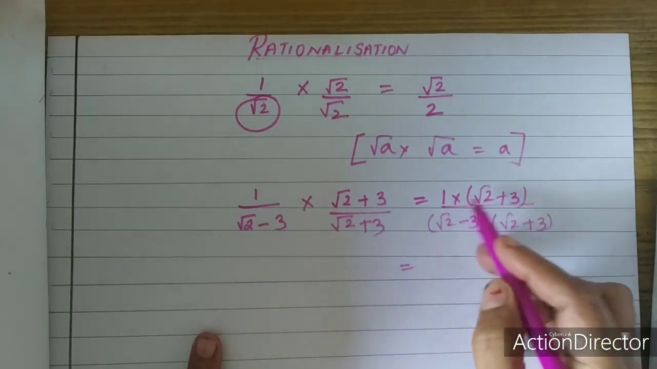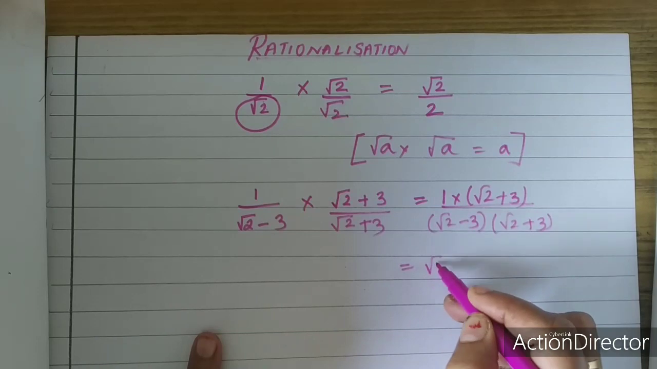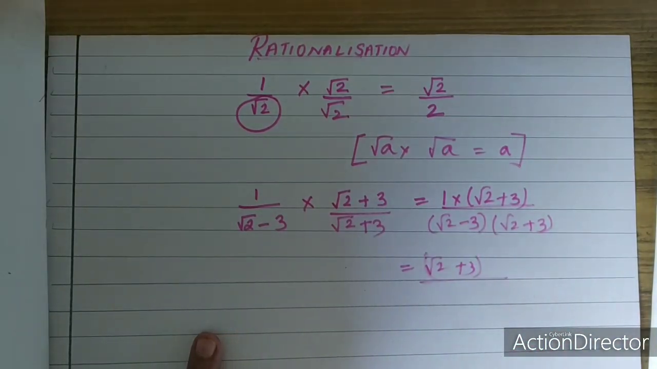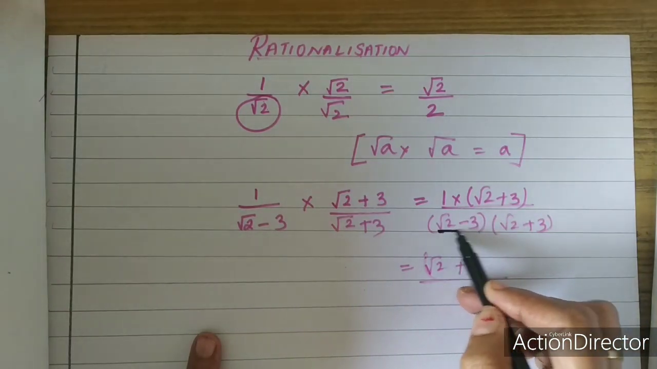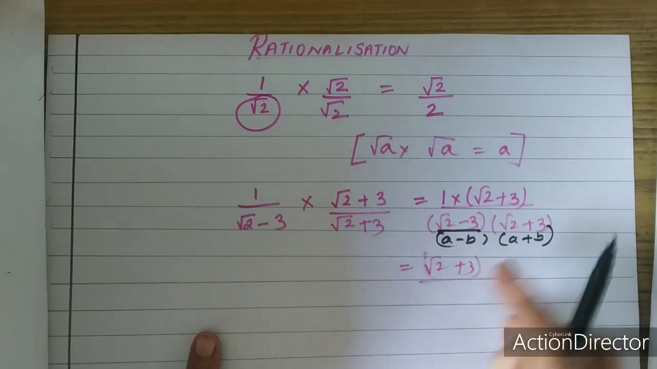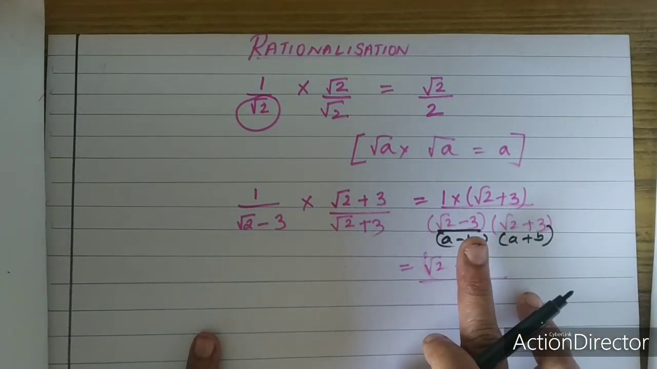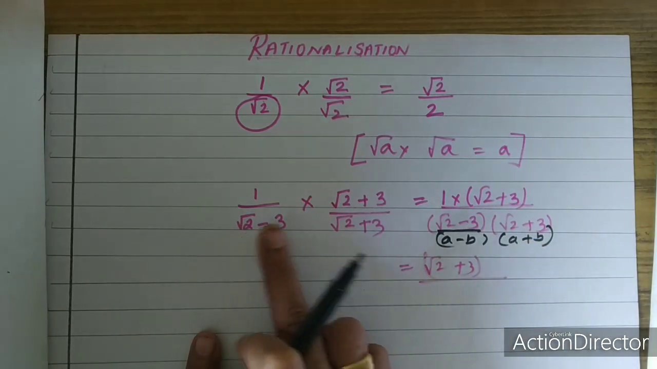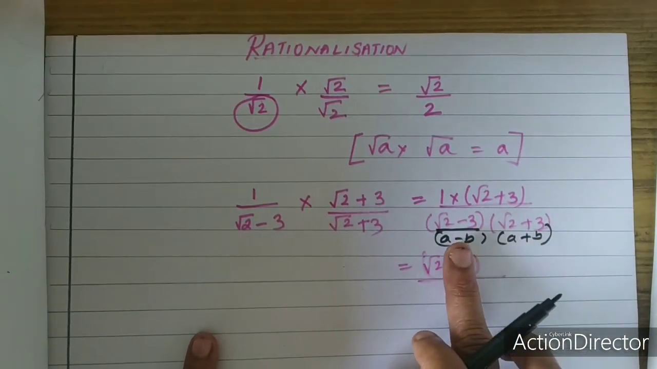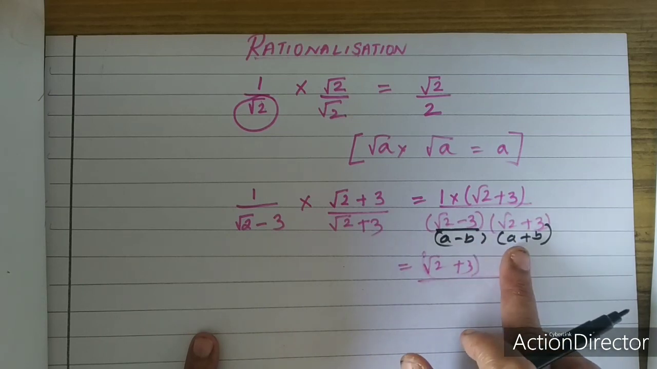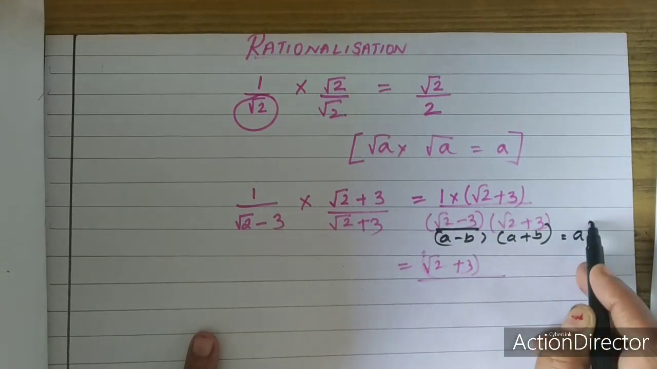So in the numerator, 1 into root 2 plus 3 is root 2 plus 3, and in the denominator, in the case of rationalization, you can always observe you will be having the (a minus b) into (a plus b) identity. In all the sums, in the denominator, you will be having this identity only in the case of rationalization. Whenever you have an expression, it will be (a minus b) into (a plus b). What is (a minus b) into (a plus b)?